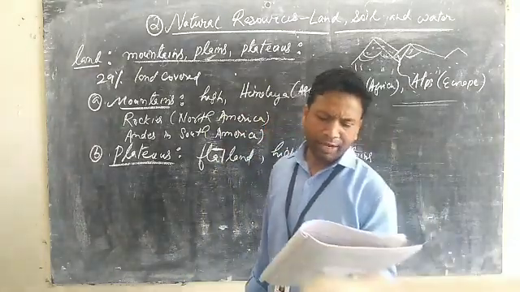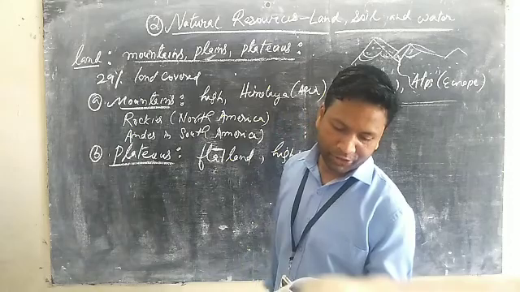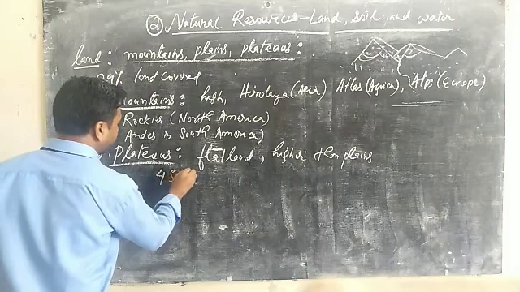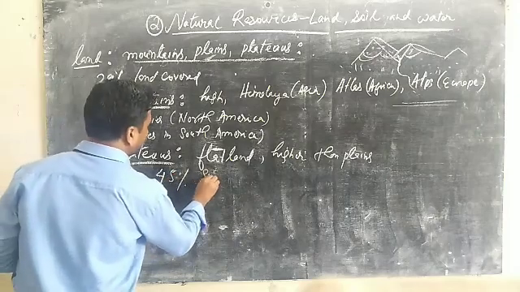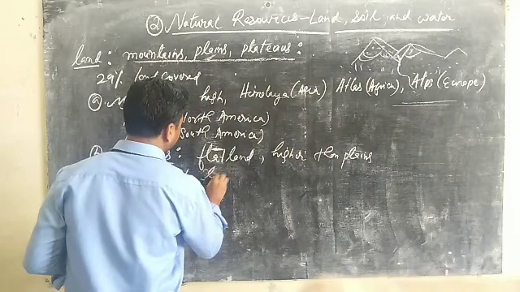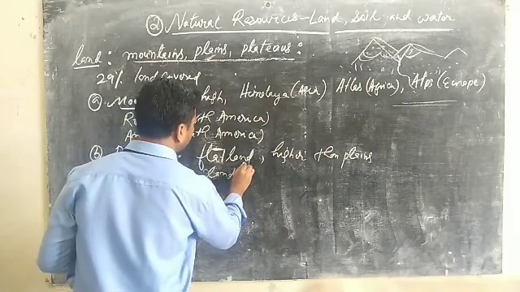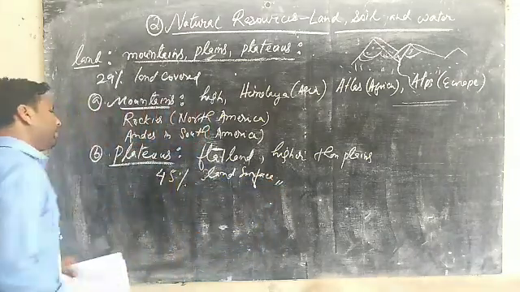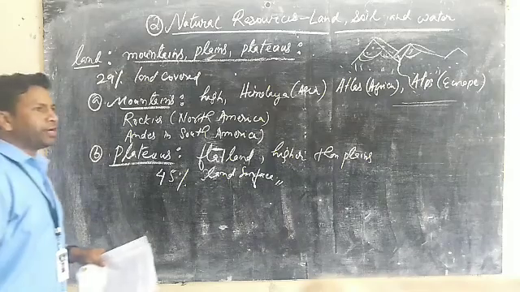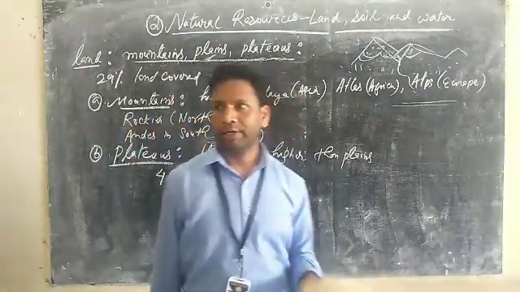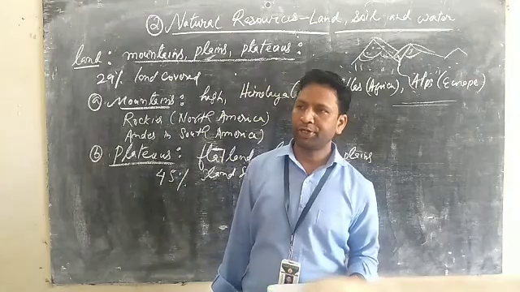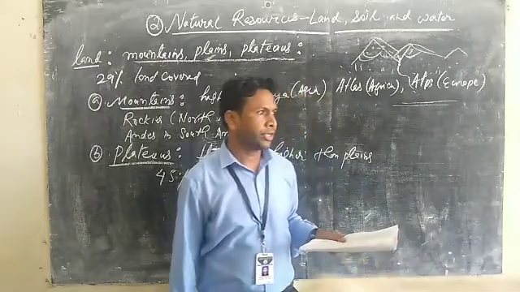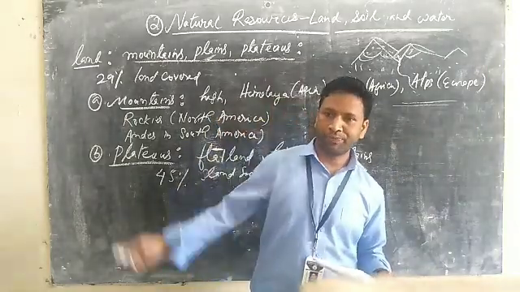The plateaus cover about 45% of the land surface. So 45% of the land surface is found in the plateau region. That's why we can find them in Ladakh, Jammu and Kashmir, Meghalaya, Mizoram, Nagaland, Arunachal Pradesh, Sikkim and Bhutan.